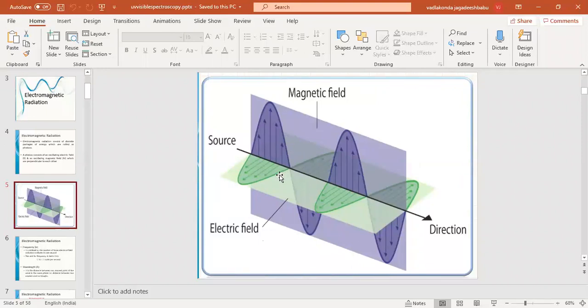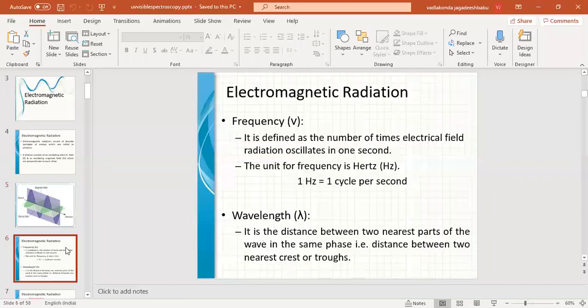When such electromagnetic radiation falls on matter, then based on the energy of the electromagnetic radiation interacting with the matter, there may be changes at the nuclear spin level or electron spin level, or in the vibrations, or in the rotations, or in the breaking of the bonds. That will be completely based on the energy level of the electromagnetic radiation which is going to interact with the matter.